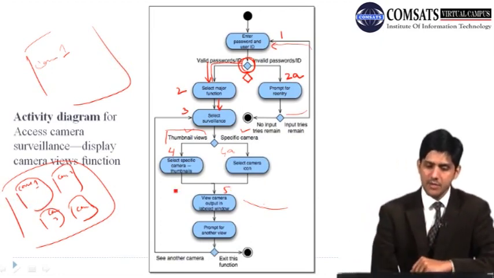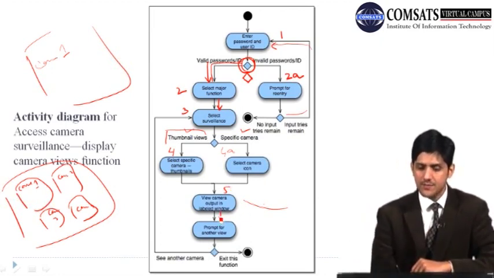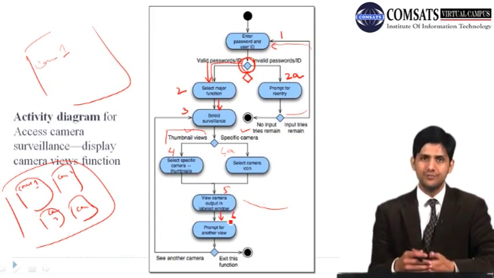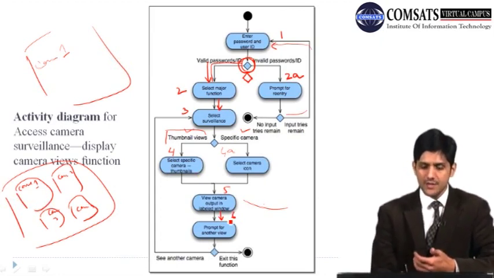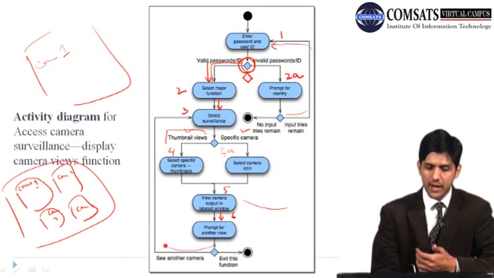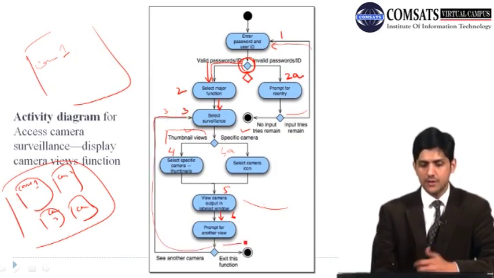And similarly, step 6 is that you prompt for another view. If you want to see another camera, you are going to go back and resume at step 3 again, or you are going to exit this function.